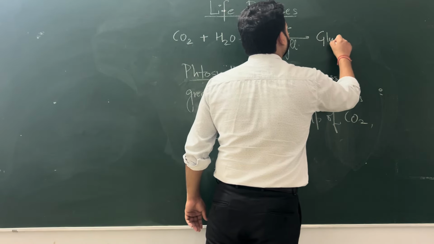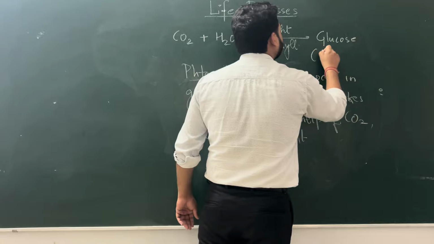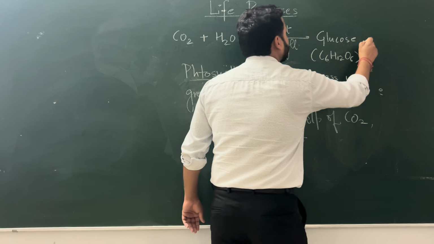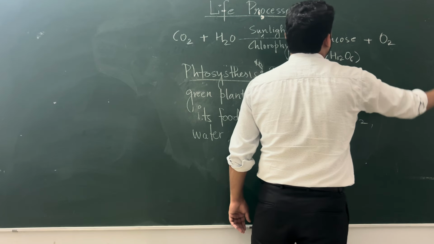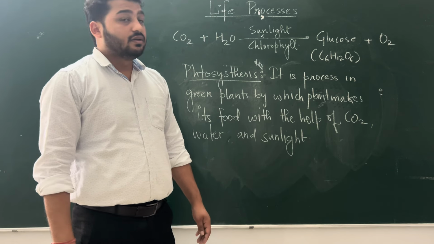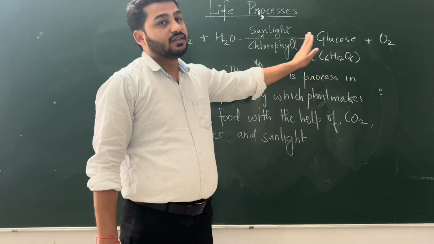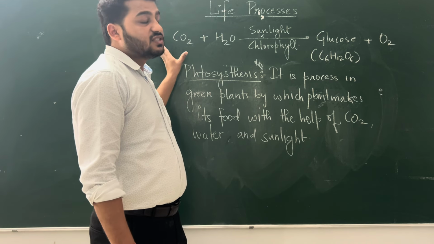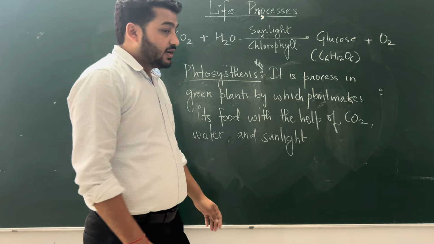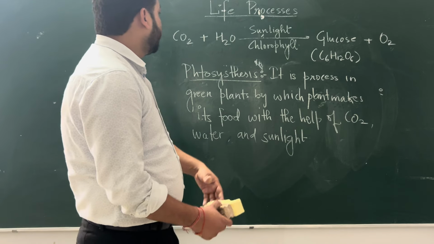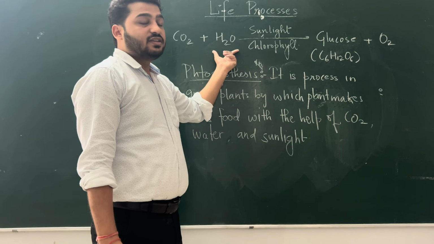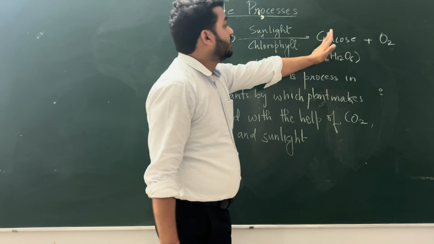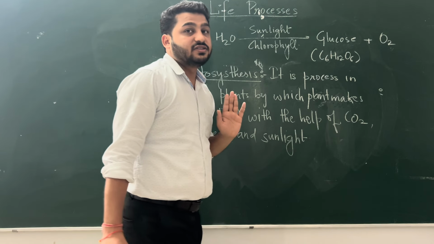It will make glucose, that is C6H12O6, plus oxygen. Right? Just learn it like this, and then we will balance it also in further classes. Just learn the basic thing first. Right? So this is the equation. The equation means that carbon dioxide and water are needed by the plant, and sunlight and chlorophyll, and they will make glucose and oxygen.